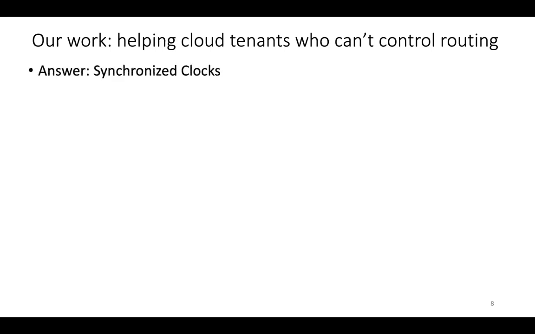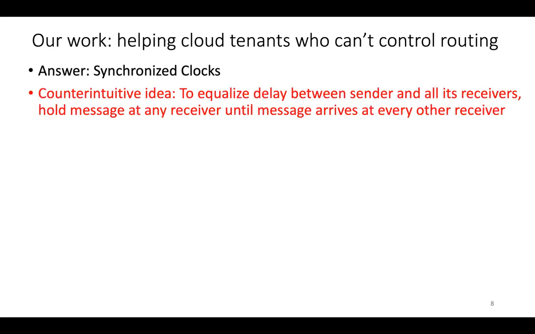Our answer is to use synchronized clocks. The high-level idea is quite straightforward: you hold a message arriving at any particular receiver until it's quite likely that the same message has been received by all of the other receivers. This way you equalize travel time between the sender and all receivers.